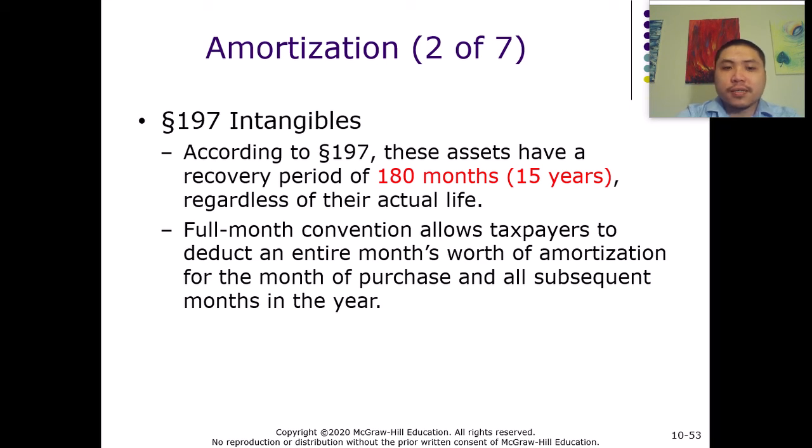And they are allowed to amortize it for the full amount of the first month. Right? It's not half month convention. It is full month convention. So immediately they can start amortizing the asset that they acquired, right?